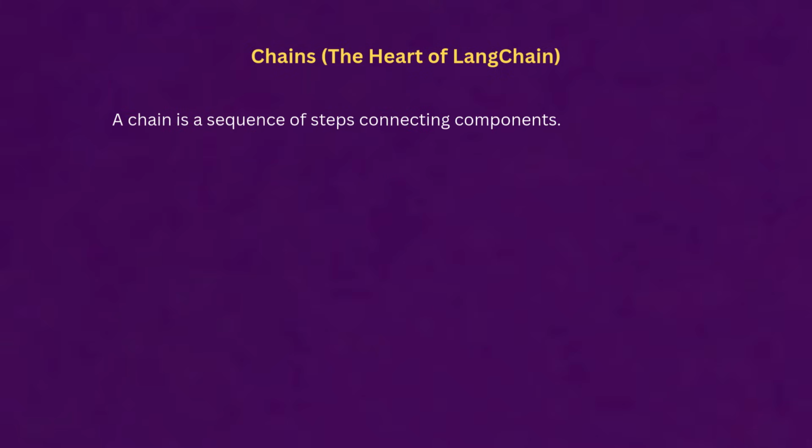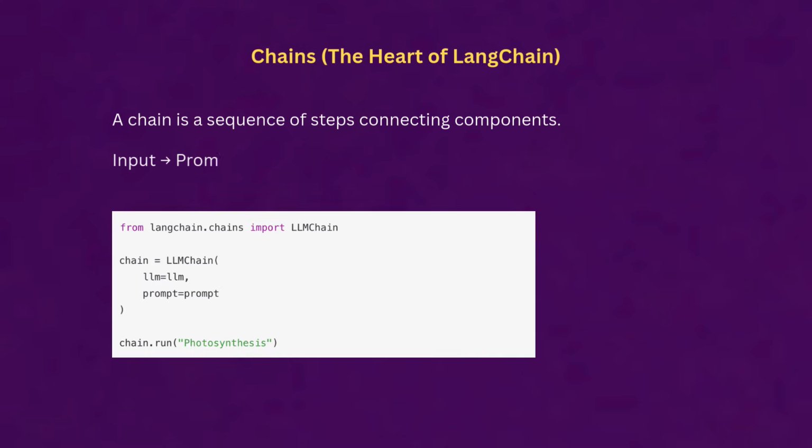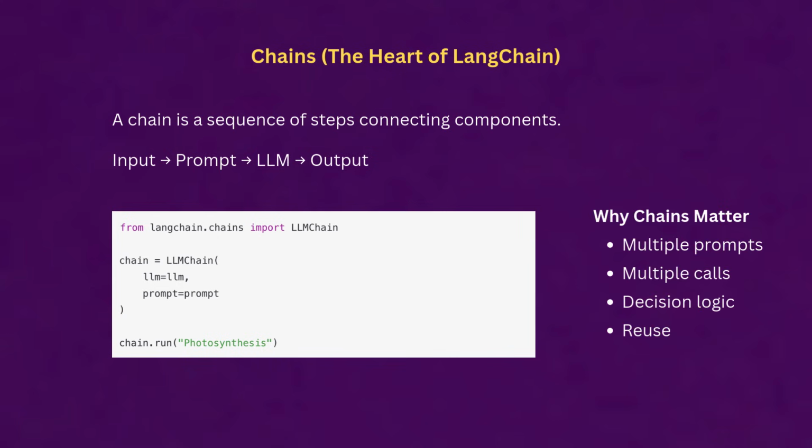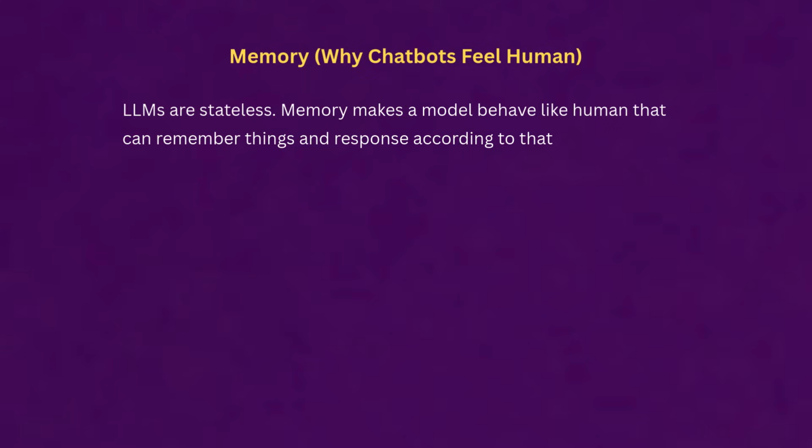Then come the chains. Chains are the heart of LangChain. A chain is simply a sequence of steps inside our LangChain. First we do input, then it takes the prompt, then it moves to the model, and then it returns us the output. So why do chains matter? They help us with multiple prompts, multiple calls, adding decision logic, and reuse of the code.